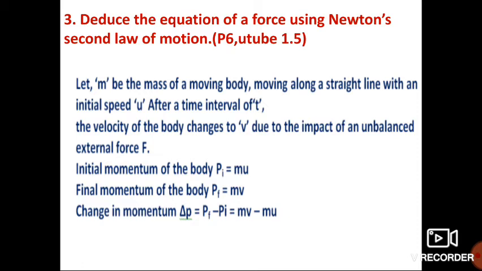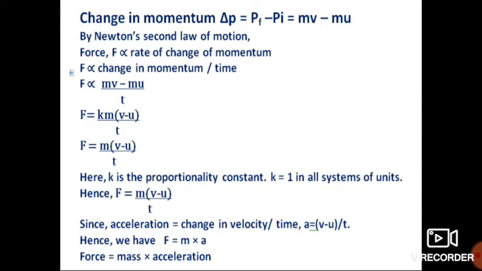Change in momentum delta P is equal to what? Pf minus Pi. That is mv minus mu. So write, change in momentum delta P is equal to Pf minus Pi, that is mv minus mu. By Newton's second law of motion, force F is directly proportional to the rate of change of momentum. So F is directly proportional to change in momentum by time, that is F is proportional to (mv minus mu) by t.